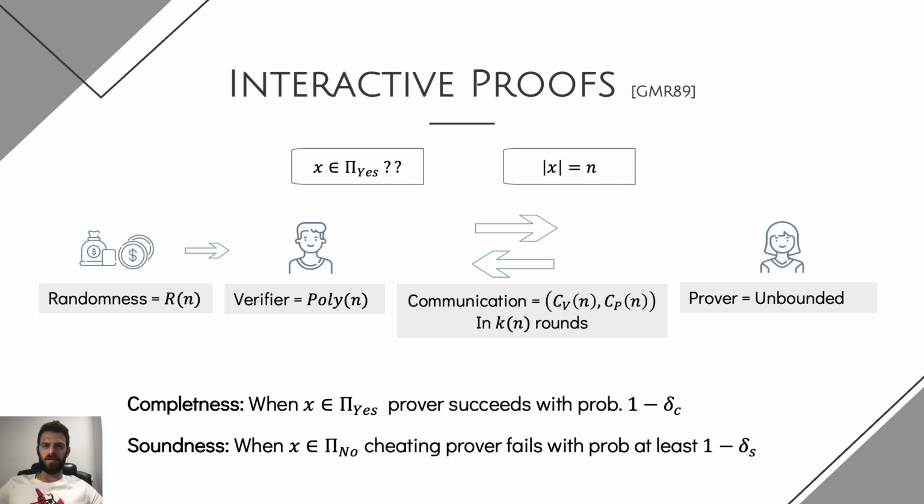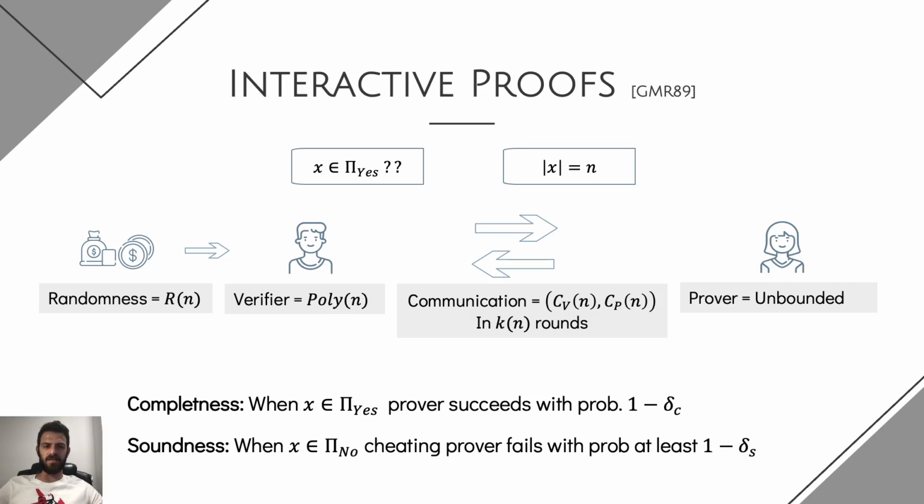So of course we begin our talk by explaining interactive proofs. I'm sure most of you are fairly familiar with this concept, so we'll go through this very quickly. In the setting of interactive proofs, we have some promise problem pi, and we have two entities, the verifier and the prover, where the prover tries to prove to the verifier that some shared instance x is indeed a yes instance. The prover in our setting is computationally unbounded, while the verifier is bounded and runs in polynomial time in n, where n is the length of the shared instance x.